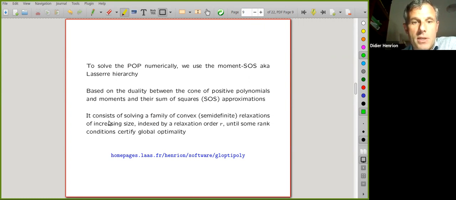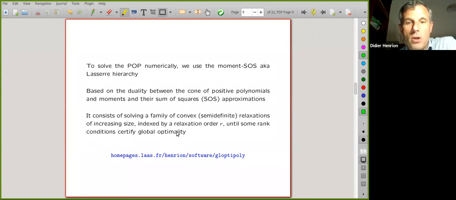So instead of solving a nonlinear polynomial optimization problem, we solve a hierarchy of convex semi-definite relaxations of increasing size. These relaxations are indexed by a so-called relaxation order, denoted R here, until some rank conditions, which are checked on the numerical solution obtained by the semi-definite programming solver, are satisfied. These rank conditions certify global optimality.